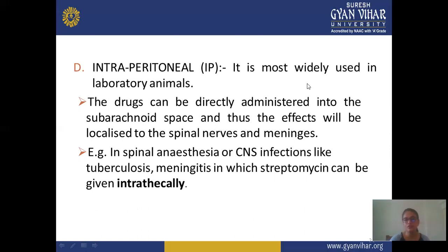And examples of this route are spinal anesthesia or CNS infections like tuberculous meningitis, in which spectinomycin can be given intrathecally. And this route is mainly for specific drugs like TB drugs, meningitis, or any CNS infection, or spectinomycin-type drugs, which are applied by the intrathecal route.